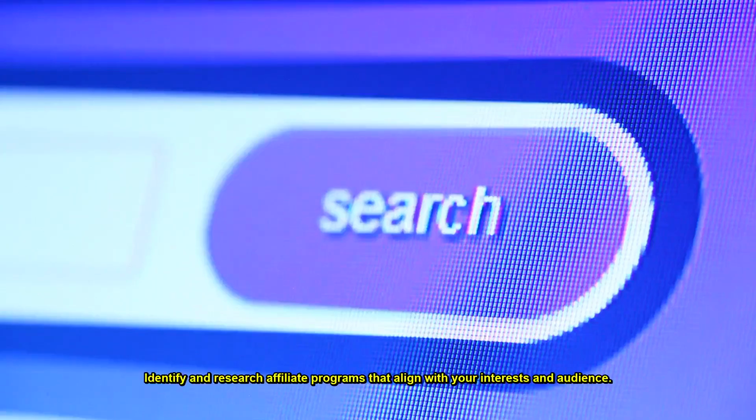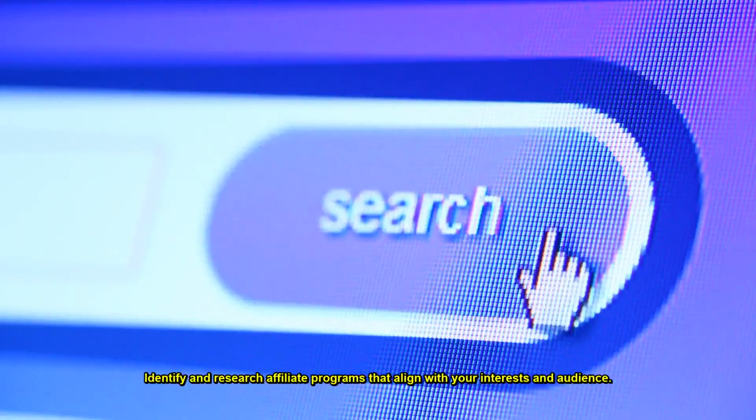Next, build a strong network by connecting with professionals in your industry. Join LinkedIn groups that focus on affiliate marketing or your specific niche. Engage with group members by contributing valuable insights and advice. Identify and research affiliate programs that align with your interests and audience.